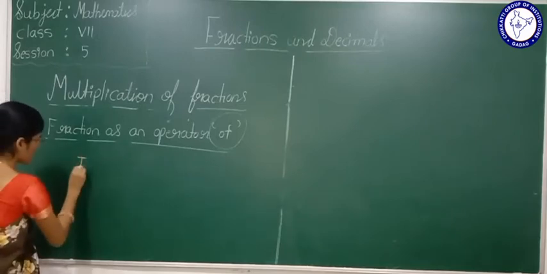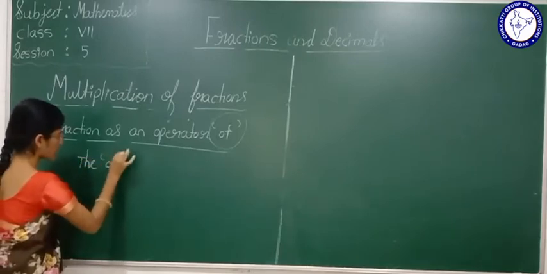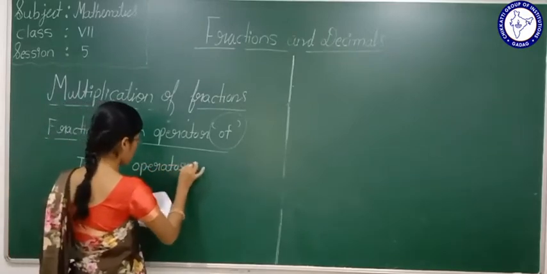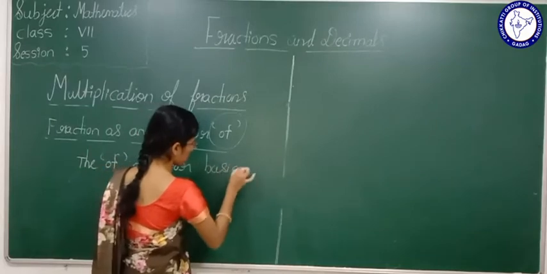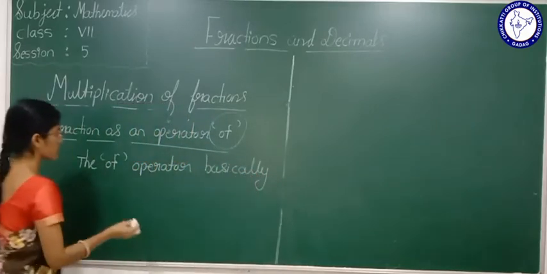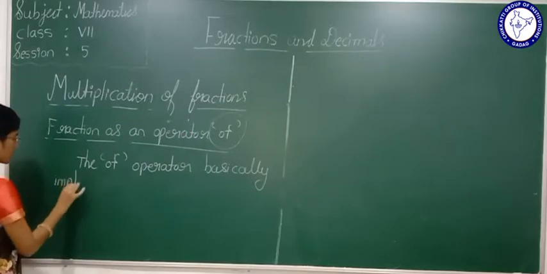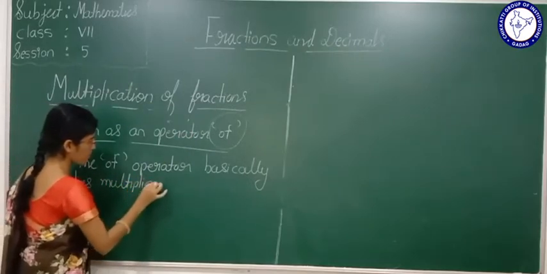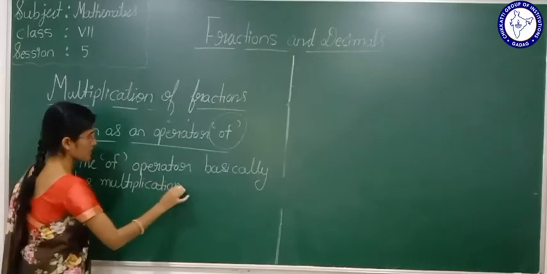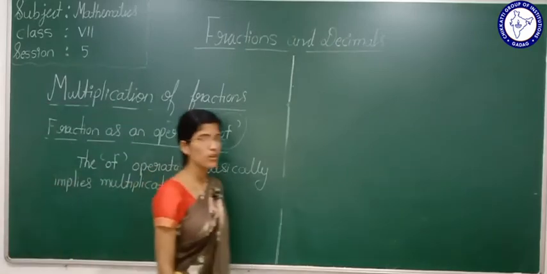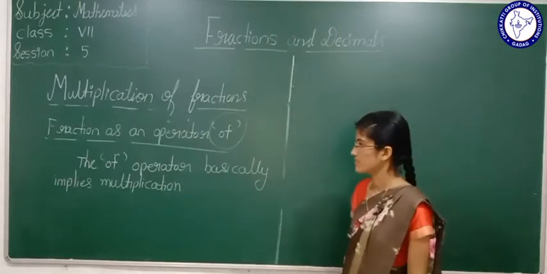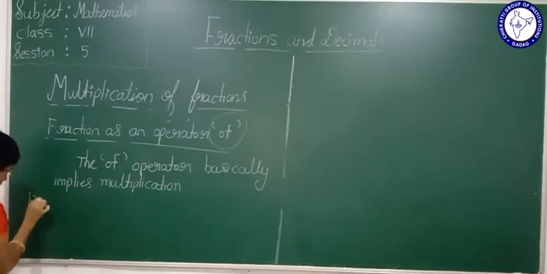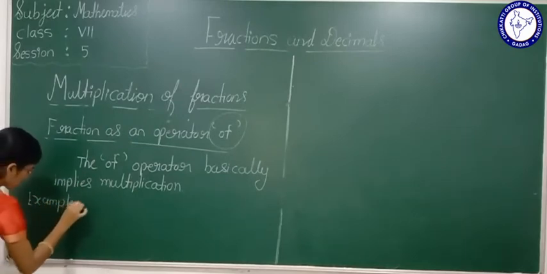So we can write here, the "of" operator basically implies what? Implies multiplication. The "of" operator basically implies what? Multiplication. Okay. Now we will solve a few examples. See here. Examples.